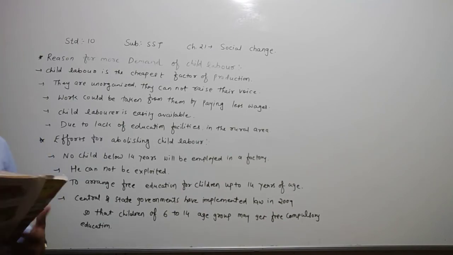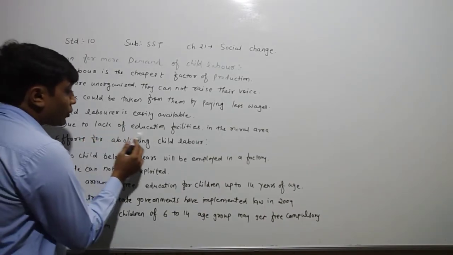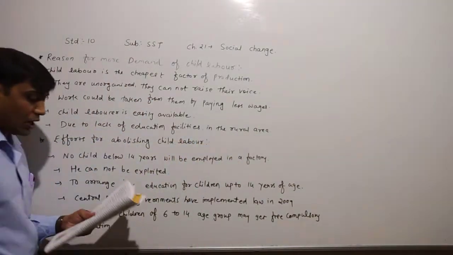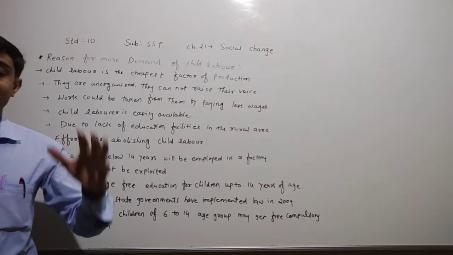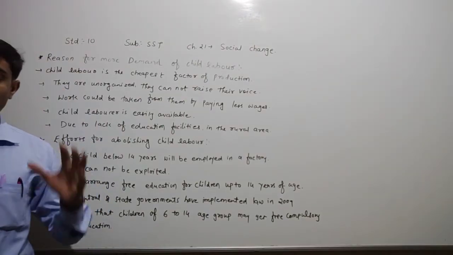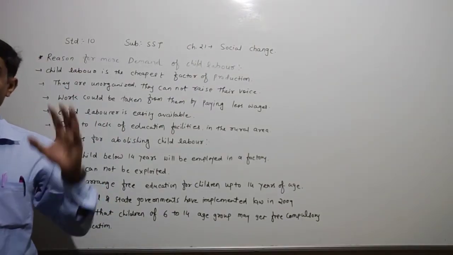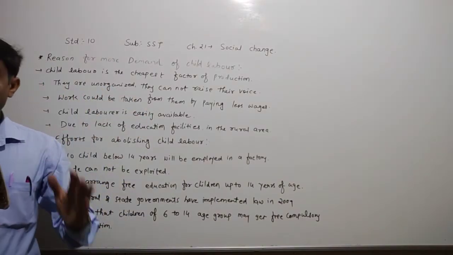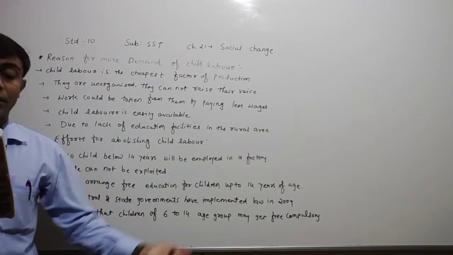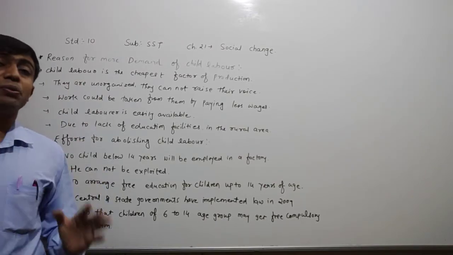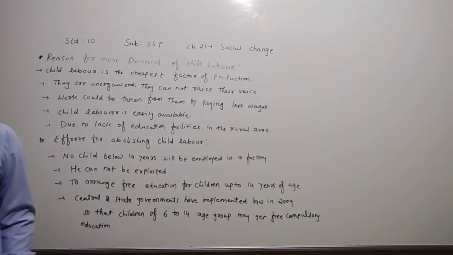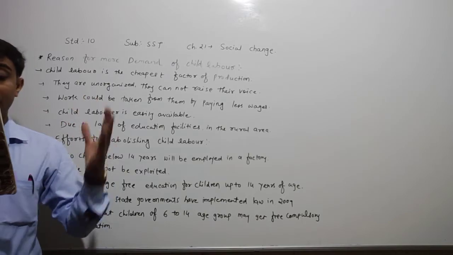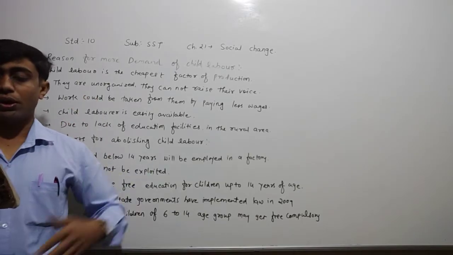Dear children, they are saying that due to the lack of education facilities in the rural area, the children are sent for work in order to fulfill the requirement of the family at the age of schooling. So parents view them as more earning hands and send them to work. What were the parents thinking? Parents view that they are more earning hands and send them to work.